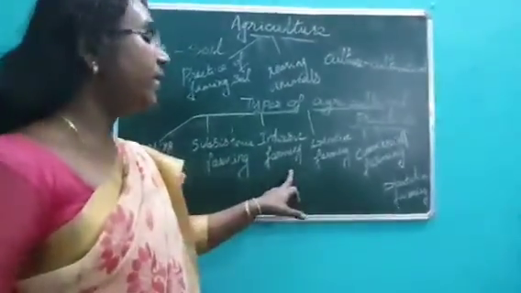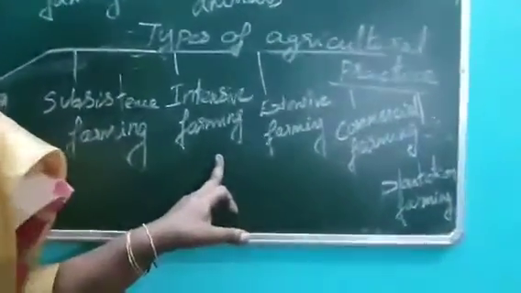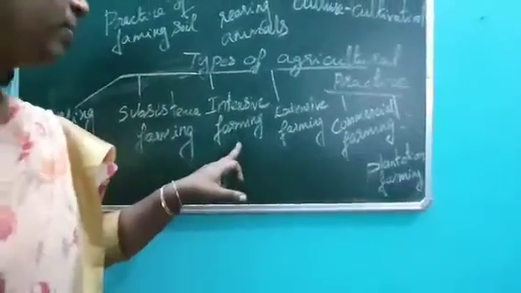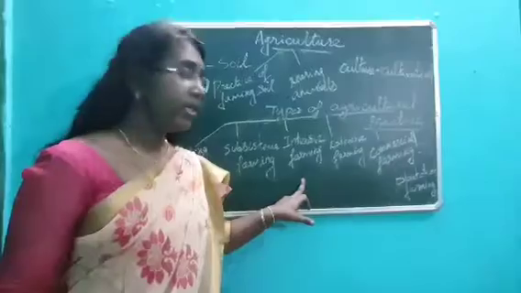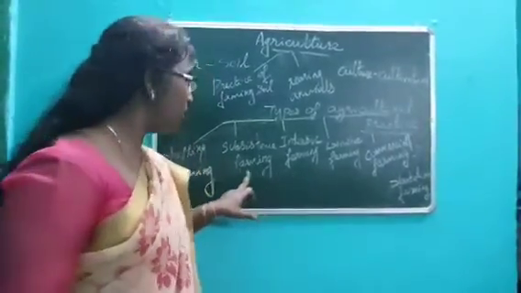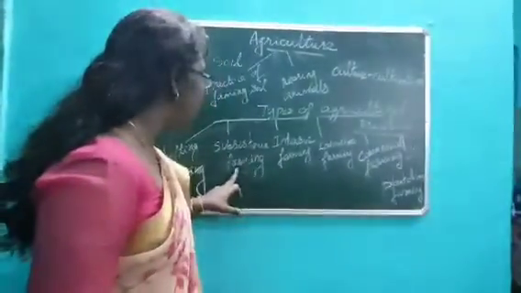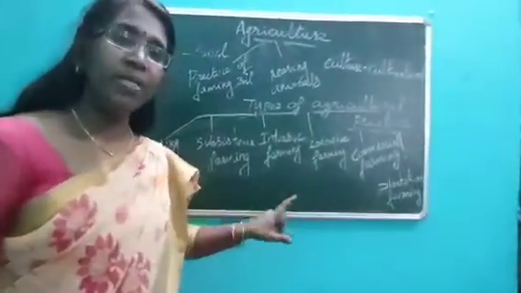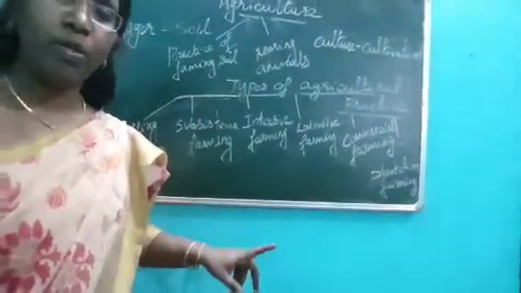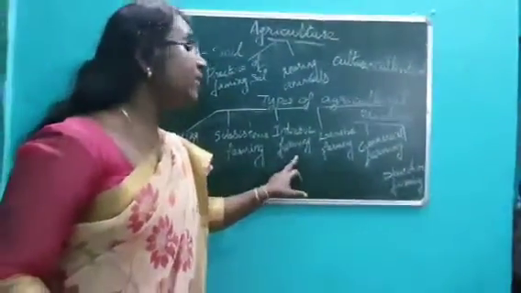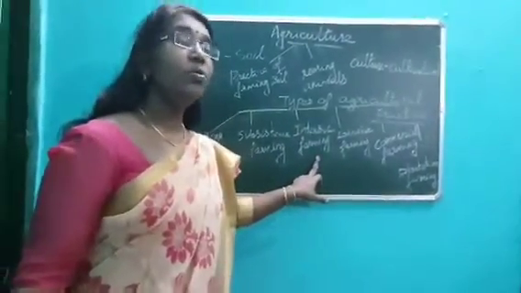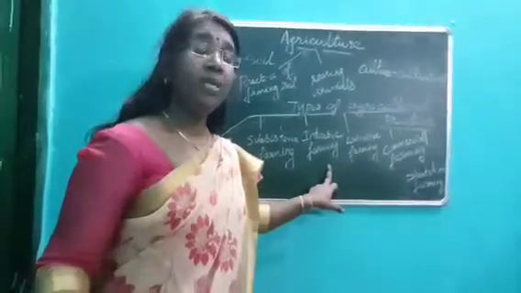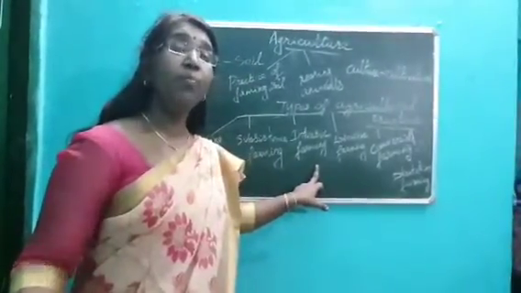Intensive farming is also practiced in the region of highly populated area and small piece of land. So there is a lot of similarity here. In both places you see a small piece of land and a highly populated area. But the major difference is that he makes use of more input of capital.